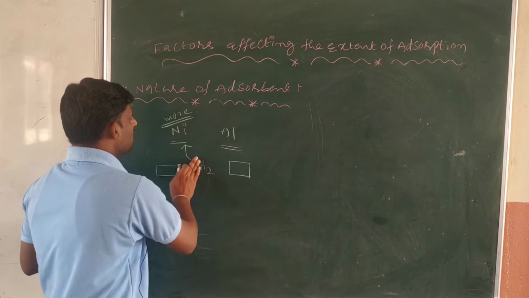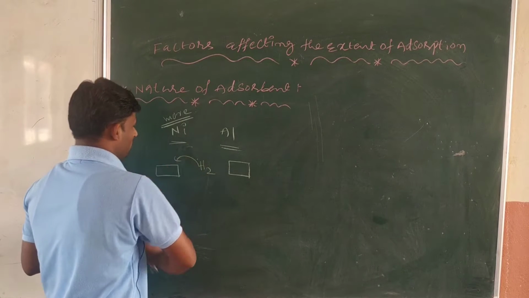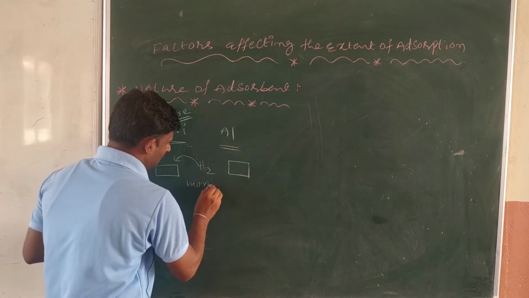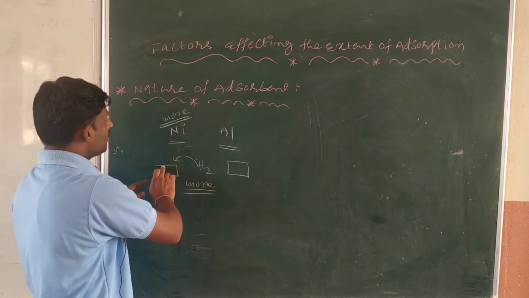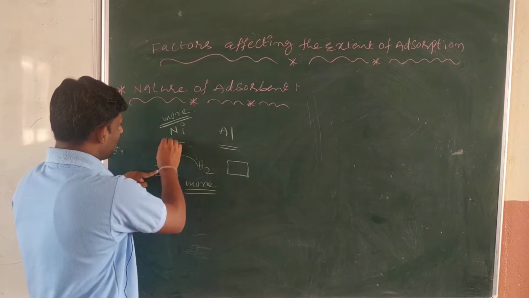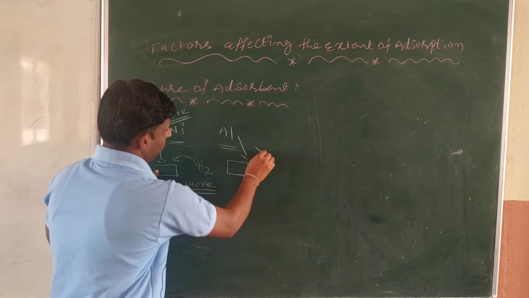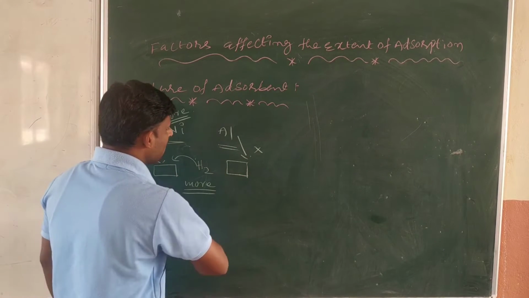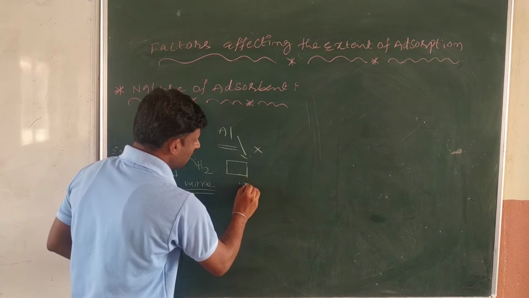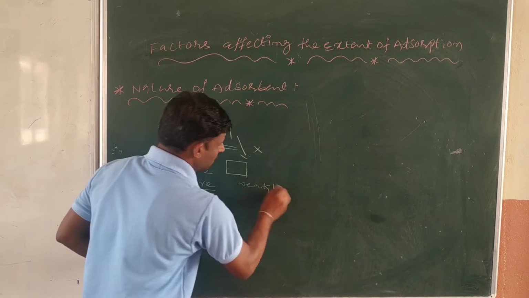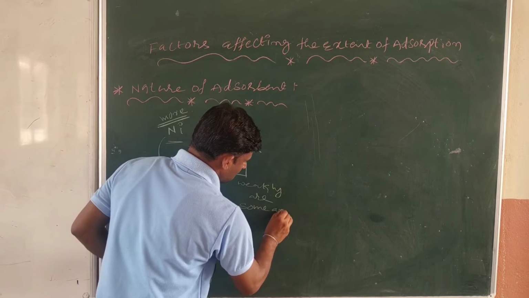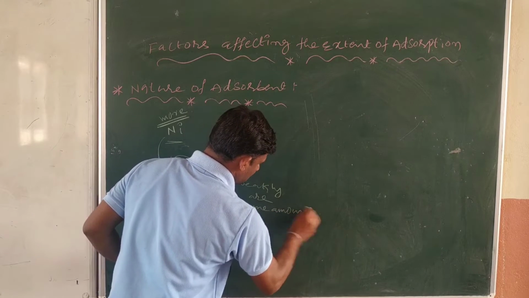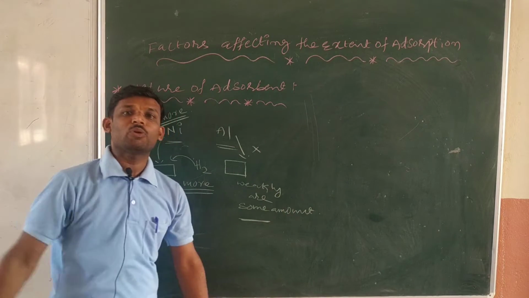Suppose the hydrogen can adsorb more on the surface of nickel, but not aluminium. Here it is weakly adsorbed, only some amount adsorbed. Why?